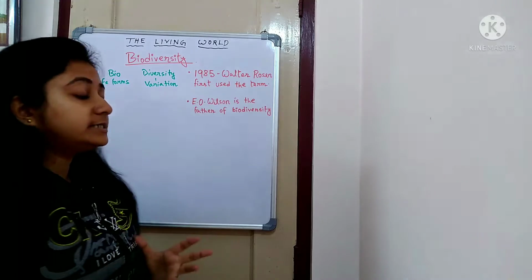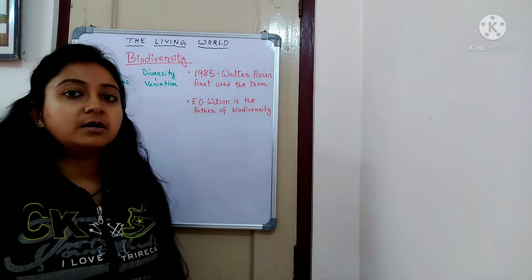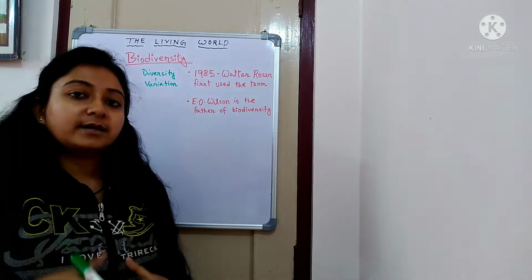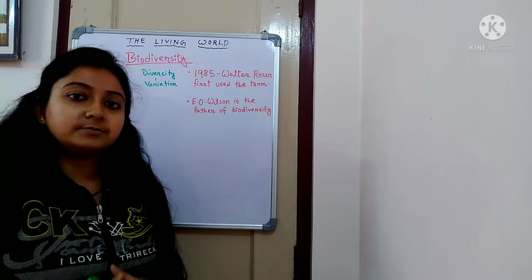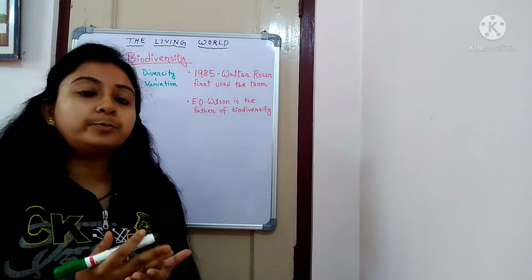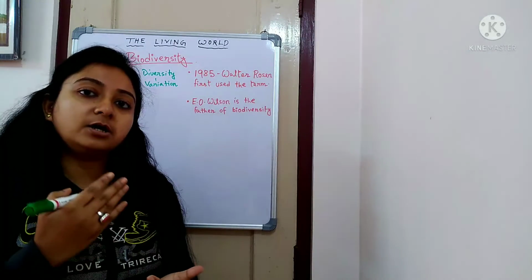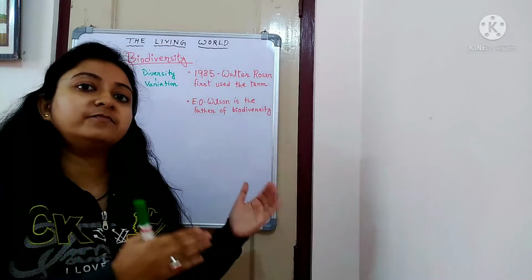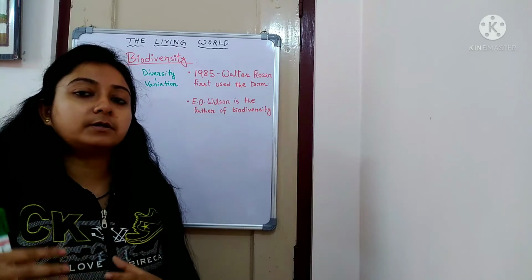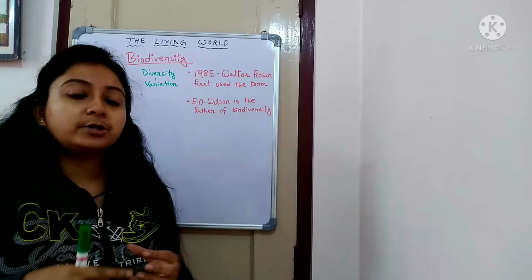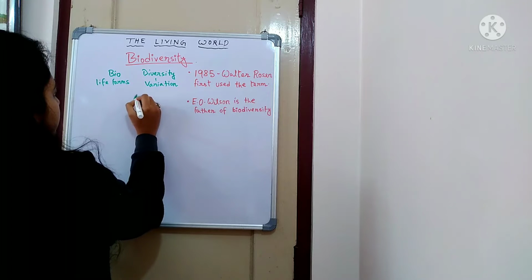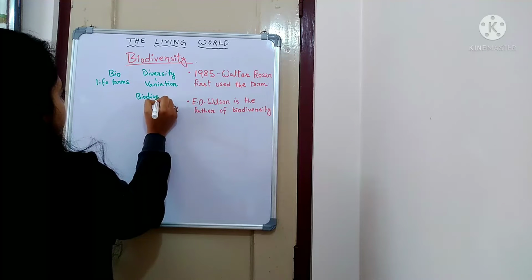Now, as there are varieties of living organisms present on the earth, what carries all the characters for each and every type of living organism? That is the gene, right? Gene or the DNA is the basic blueprint of a life form, which carries each and every piece of information about how a particular organism will be. So depending upon these varieties of characters, we can differentiate biodiversity into three types.